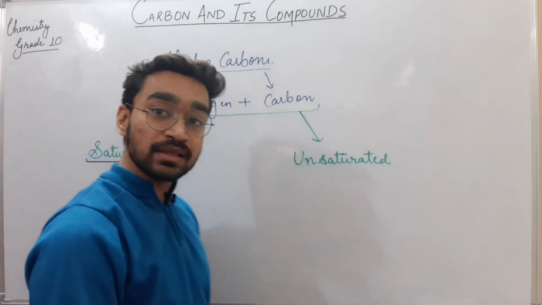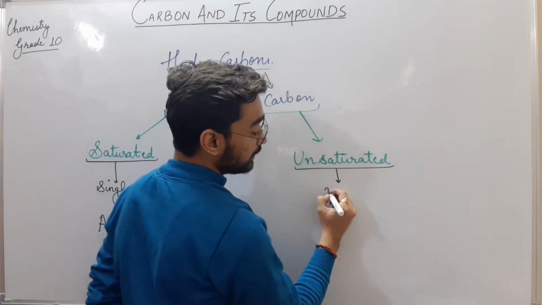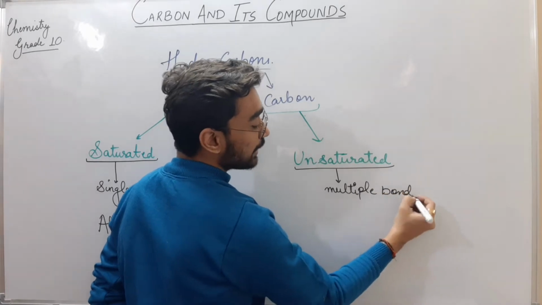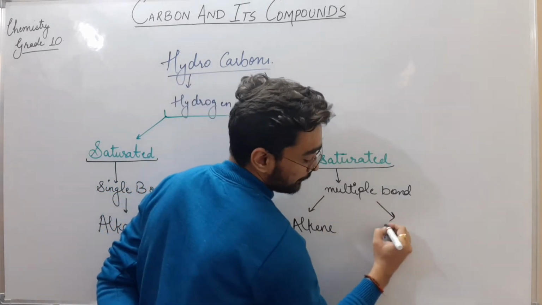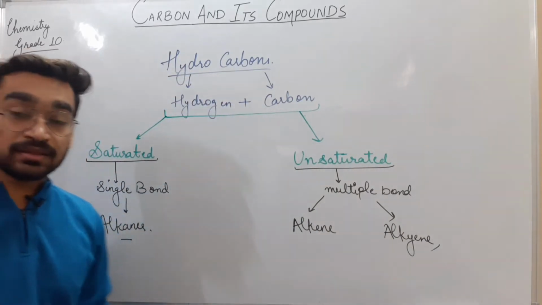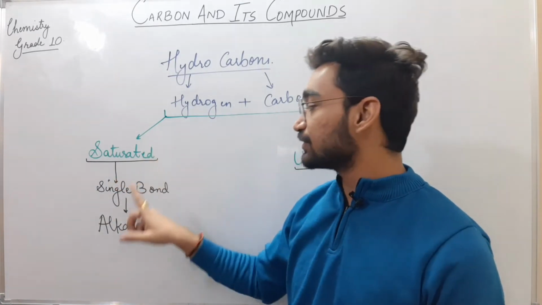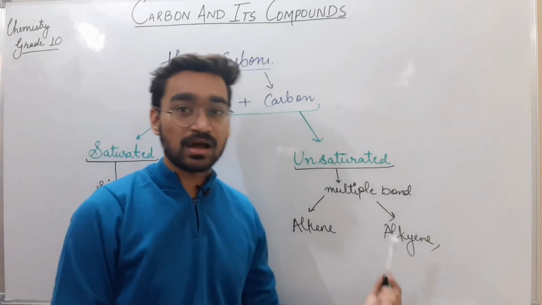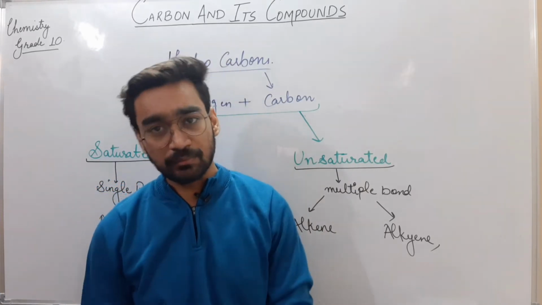And in the case of unsaturated ones, because there may be the presence of a multiple bond, they may be alkenes or alkynes. So alkanes are those saturated compounds which have only single bonds, and alkenes or alkynes are those unsaturated ones which have a multiple bond. It may be a double bond, it may be a triple bond.